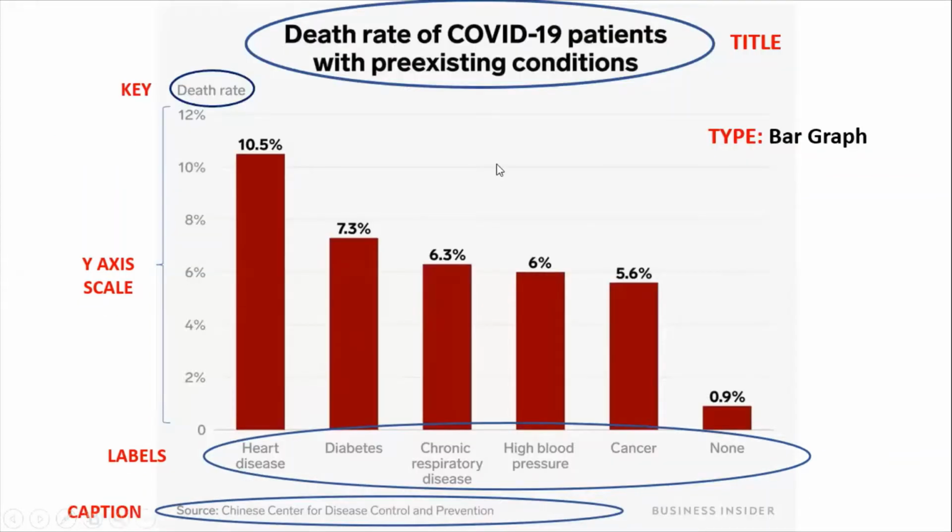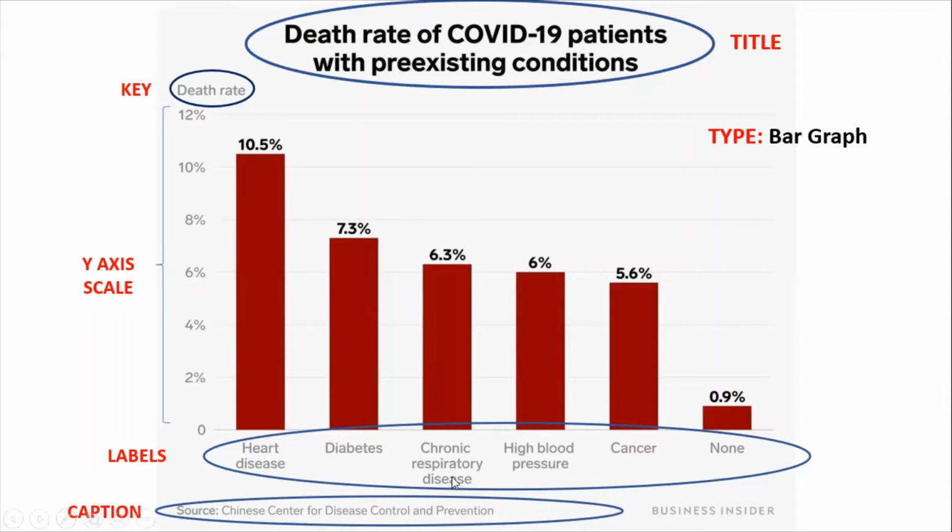In this graph, we can see different diseases. The disease with the highest rate is heart disease, with 10.5%. The rate of this condition is about 3% higher than the disease ranked in second place. In this case it was diabetes with 7.3%. Diabetes shows a decrease with respect to heart disease. But these two conditions have the highest mortality death rates on record.